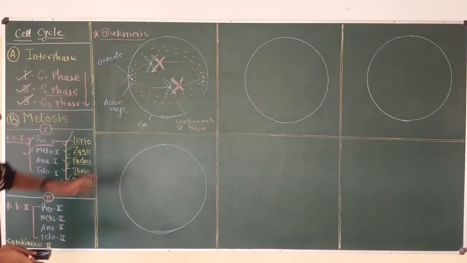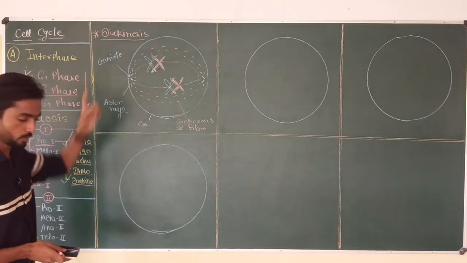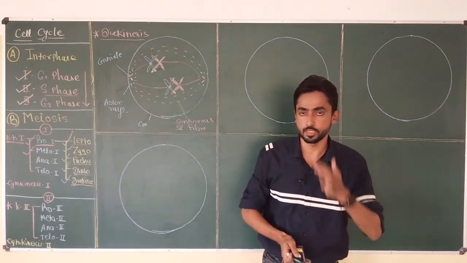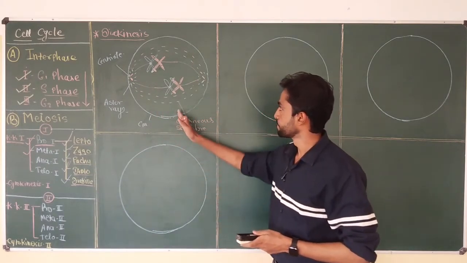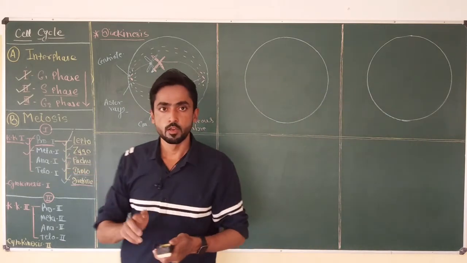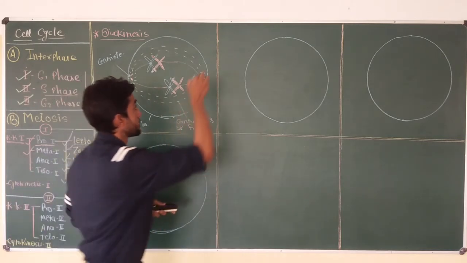Okay, so this is the cell after completing diakinesis. Nuclear membrane has completely disappeared, nucleolus is dissociated, and now this cell is ready to enter metaphase 1. Now we are going to see what are the different types of changes that occur in this cell after metaphase.